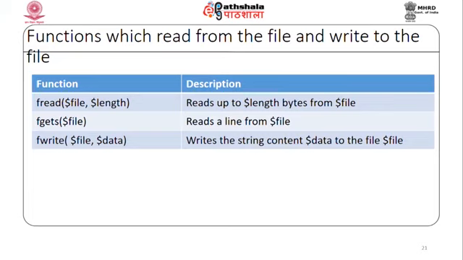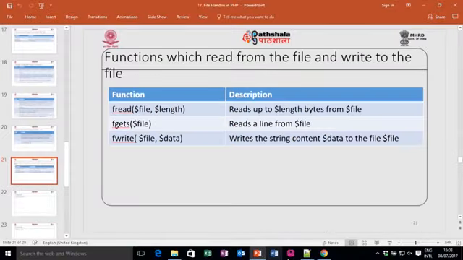When you open a file and then you want to read it, there are again built-in functions. To read up to a particular length, you can use the fread function, which takes two parameters. One is the path and the second is up to how many bytes you want to read. So, that many bytes will be read. Let me write a program for that.